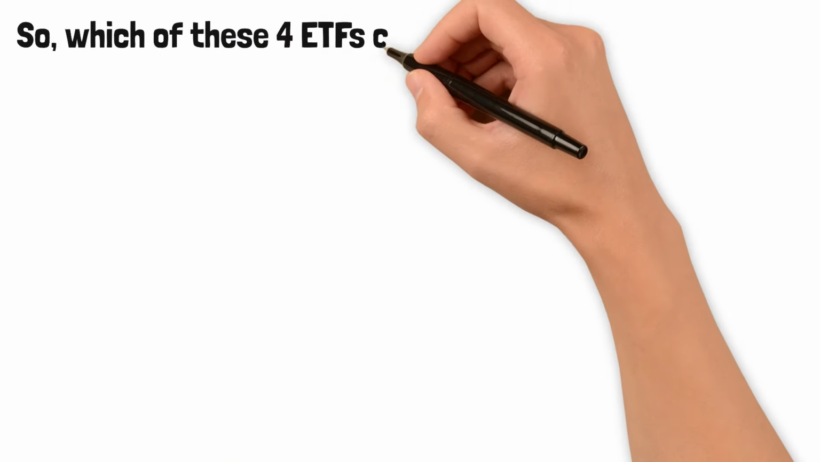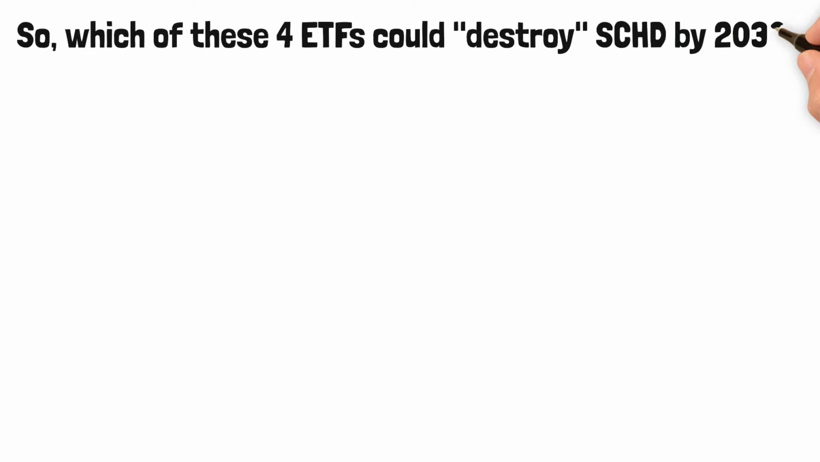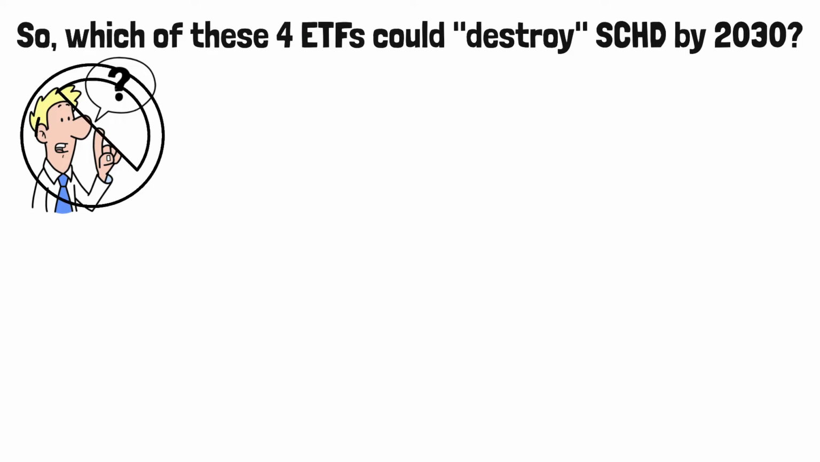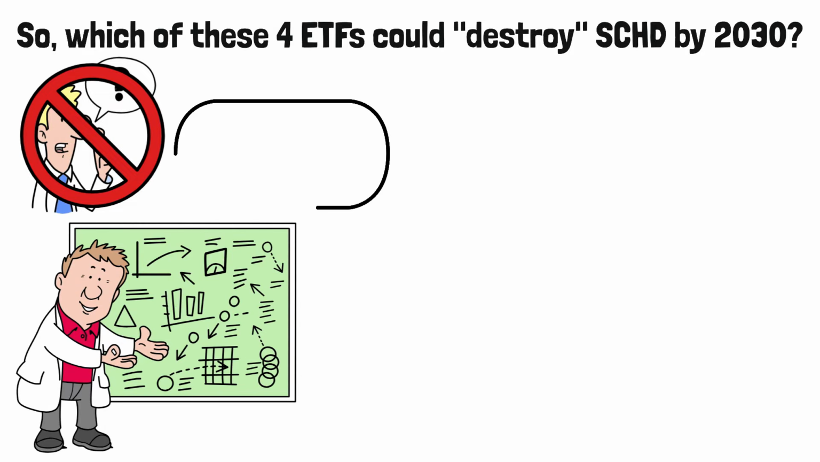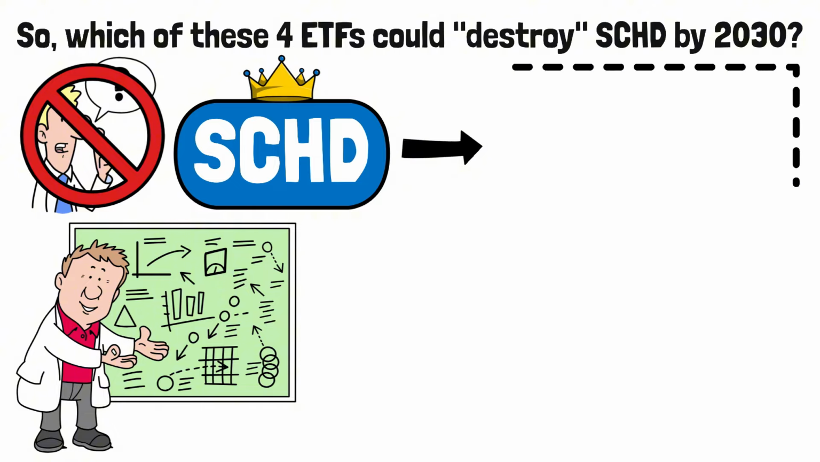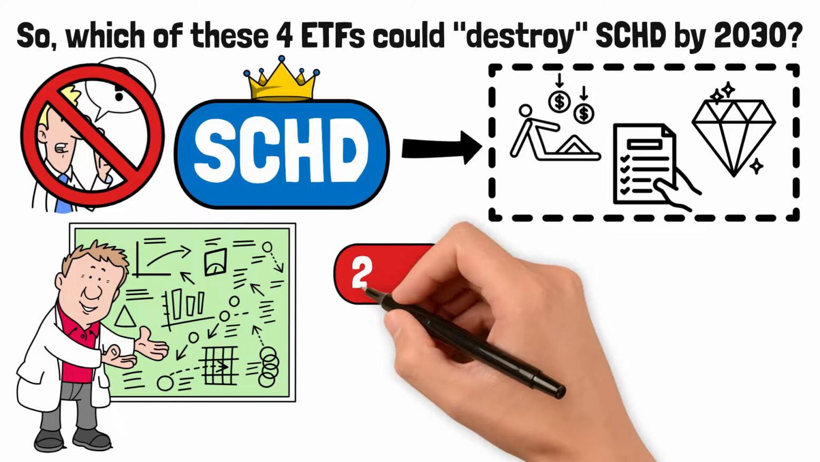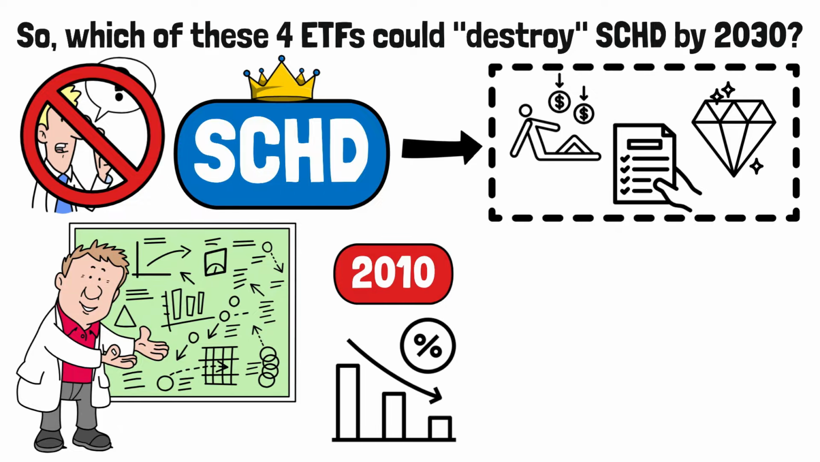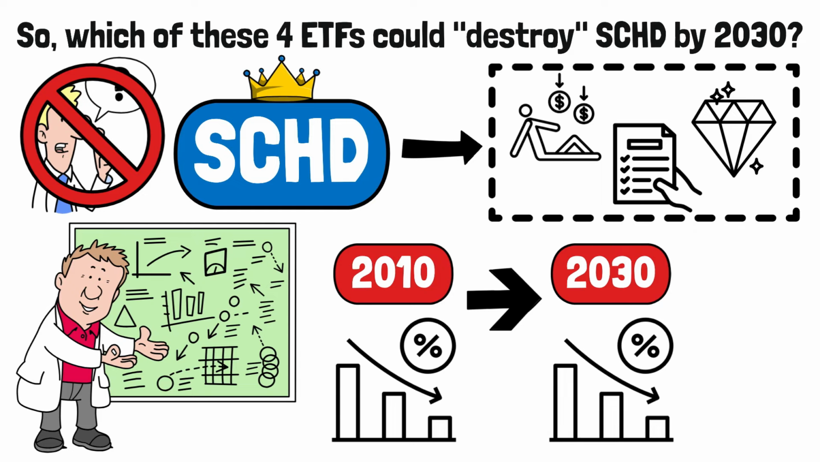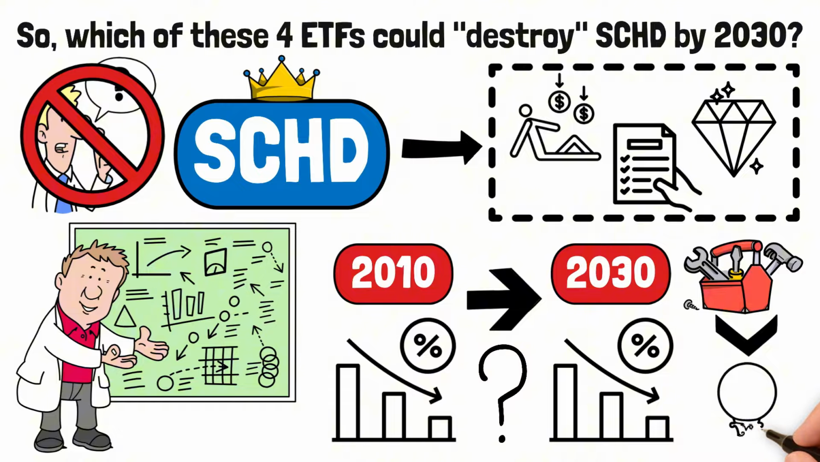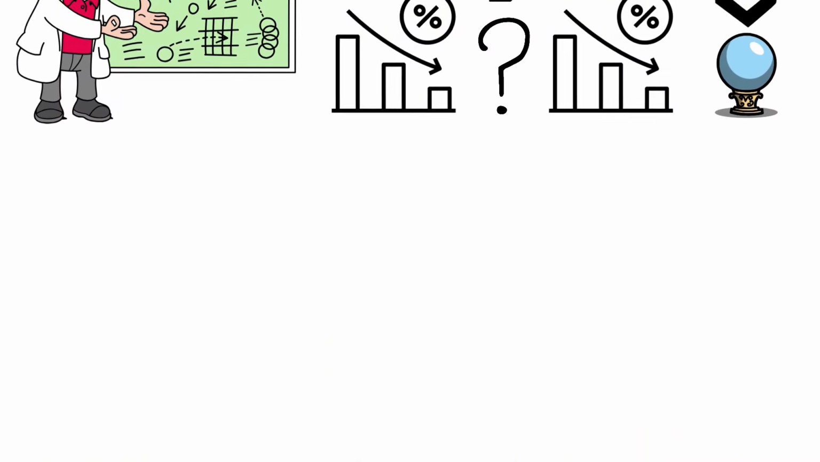So which of these 4 ETFs could destroy SCHD by 2030? We've learned that destroying SCHD isn't a simple question. It's about strategy. SCHD is the king of a very specific style, passive, rules-based, large-cap value. Its dominance in the 2010s was the result of that strategy working perfectly in a low-rate world. Its performance in the 2030s will depend on whether that same strategy is the right one for a new economic era. The winner of the next decade will be the investor who correctly matches their tool to their prediction of the future. Here is the final verdict.